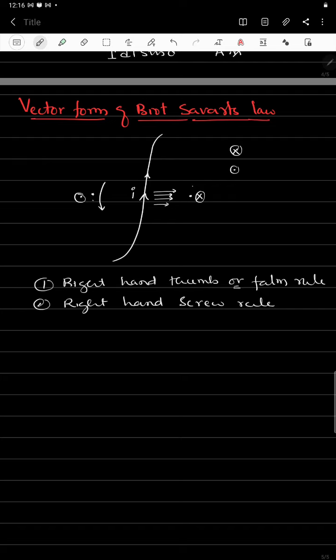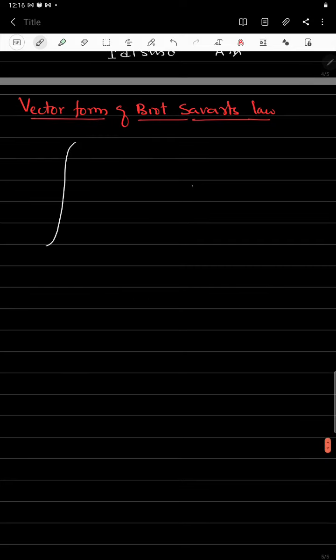So let us take now the direction of the magnetic field. Using this direction of the magnetic field, we will find the vector form of Biot-Savart's law. So let us take a current carrying conductor. The current is moving in this direction, and we are finding the magnetic field at this point. This is a dl we will take, and later we'll see what the current element is. Then we'll draw a position vector up to the point P. We'll give here, this is a position vector r.